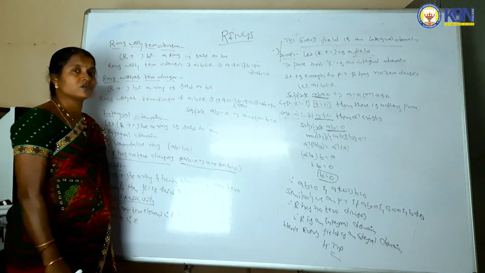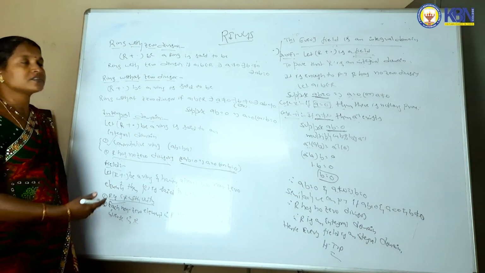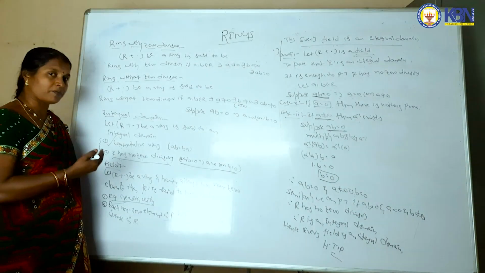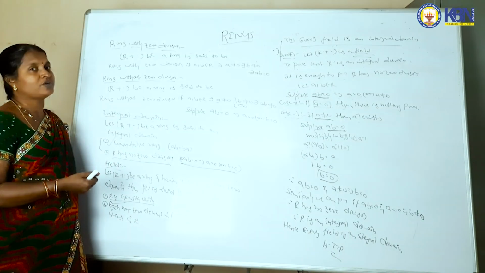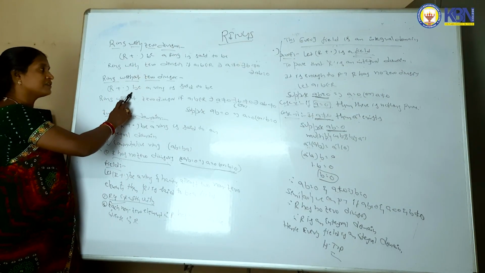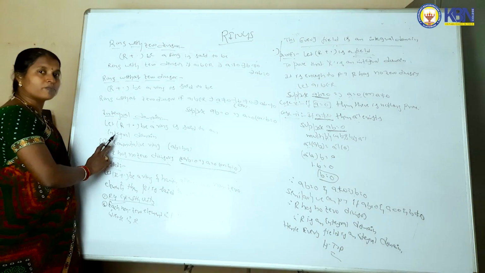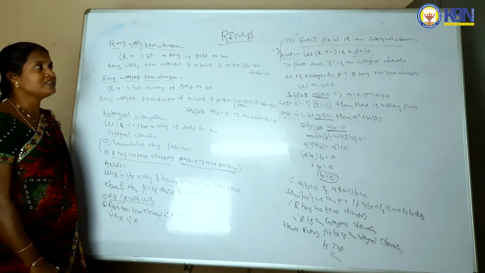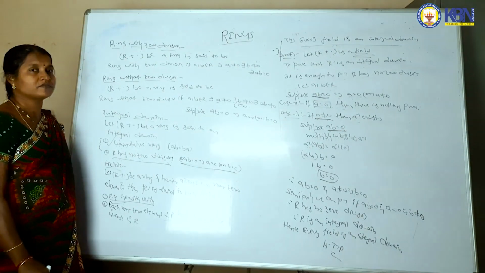Okay guys, so in this session we can discuss what is meant by ring. Next we can define types of ring: commutative, boolean ring, with unity condition. After we can define ring with zero divisors, ring without zero divisors, integral domain, field. Finally we can prove one theorem: every field is an integral domain. Okay, thank you.